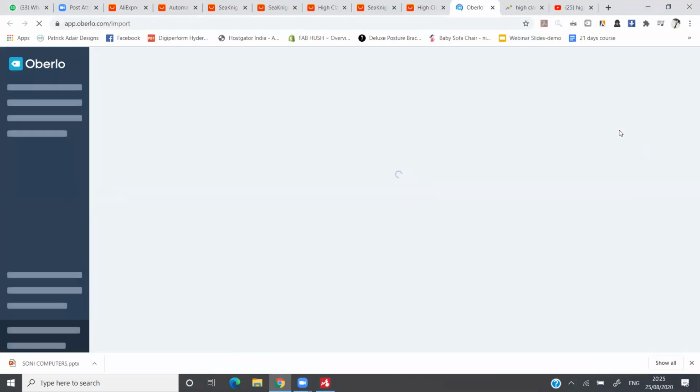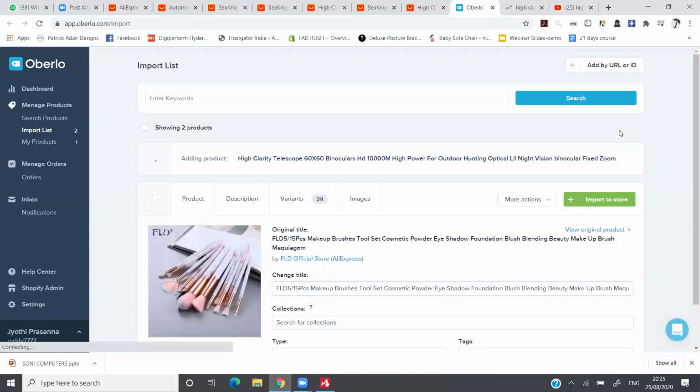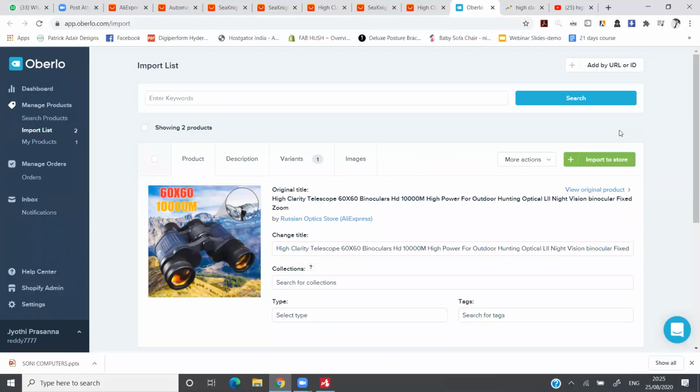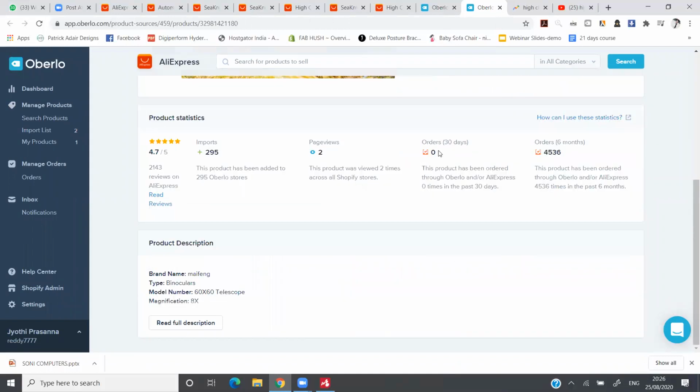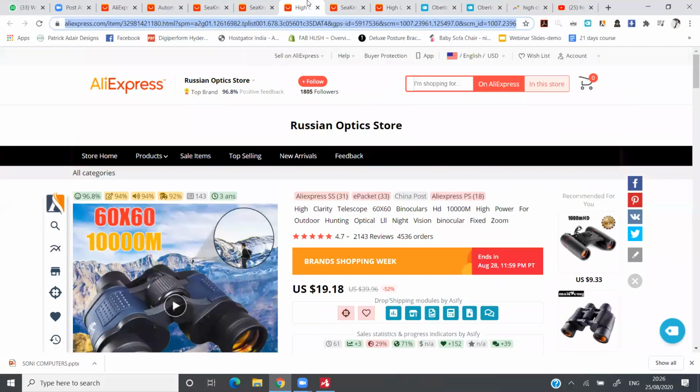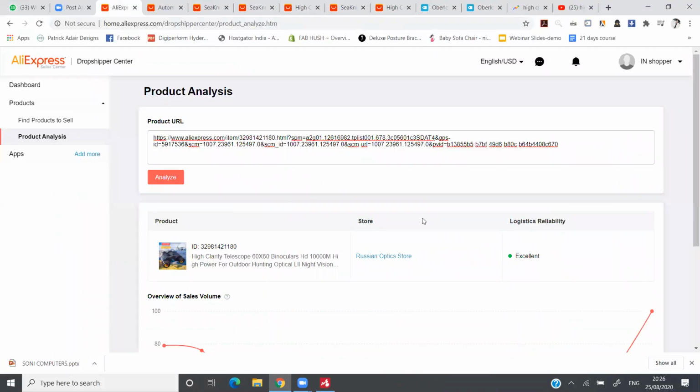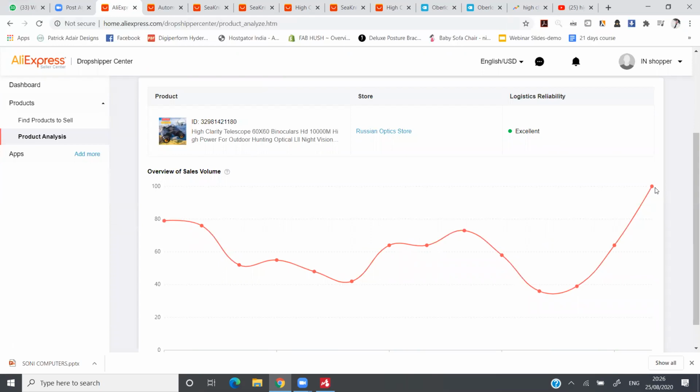Okay, open import list. See this. This is a clear failure, guys. This particular product is a clear failure from Oberlo. 0 orders. I don't know why it is showing 0 orders. But in AliExpress Dropshipping Center, it's showing the highest number of sales. I don't know why. Maybe let me check in Asifi.